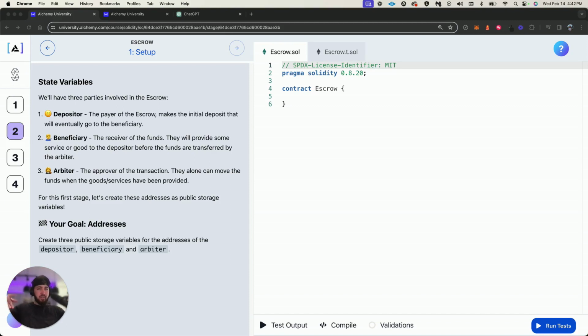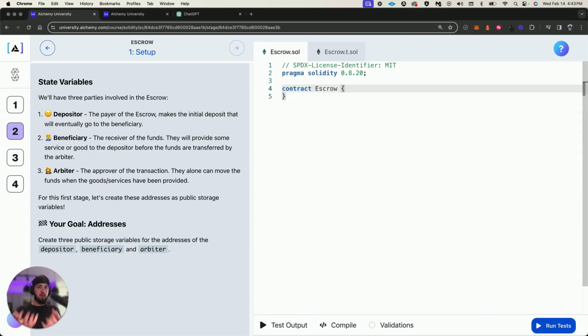I don't know when this episode's coming out, but I just did a Sepolia Ethereum test network, just small dApp build for you guys with React. So keep an eye out for that. It kind of combines all the things of how to build with Solidity and deploy the contract to Sepolia's test network. But okay, so diving in, let's talk about today's deal on Escrow.